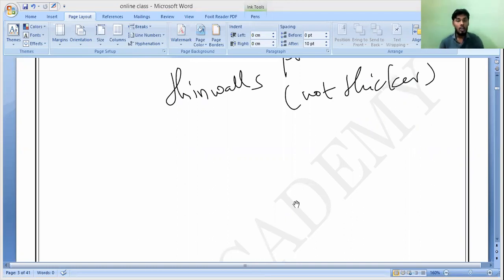The veins also form throughout our body, because wherever the arteries go, from there the veins need to bring all the blood back to the heart. That is why wherever the arteries are present in our body, veins are also present. Are arteries present everywhere in the body, or only in particular parts of the body? Everywhere in the body. So that is why we can find these veins in the whole of our body.